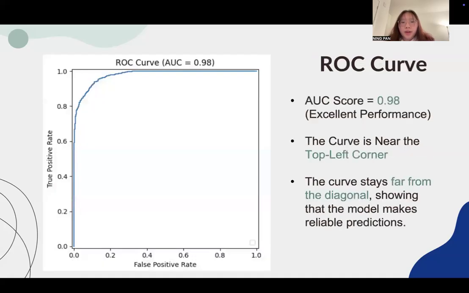And the model achieved a high AUC score of 0.9868. The ROC curve stayed close to the top left corner, which suggests that the model maintains a strong balance between sensitivity and specificity. Additionally, the curve remains far from the diagonal, confirming that the model makes reliable predictions rather than random guesses.